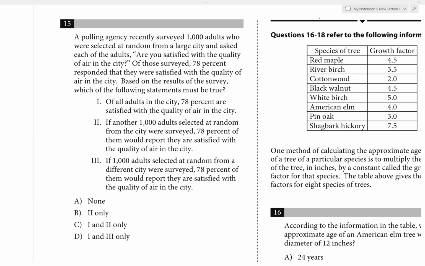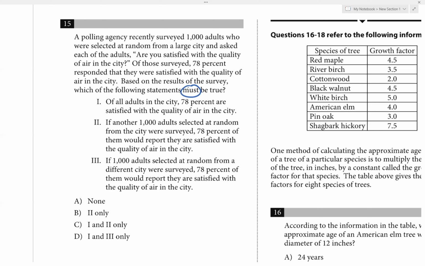Okay, so this is a survey question, and we're trying to go through the statements. And the statement says must be true. Okay, it's not that it could be true, it must be true, right? So if the question says which one must be true, then when we go through the answer choices, we have to think about, will that always have to be true, right? Or will that be true 100% of the time? If it's not necessarily always true, then that won't be correct. Okay, we have to make sure it always has to be true.